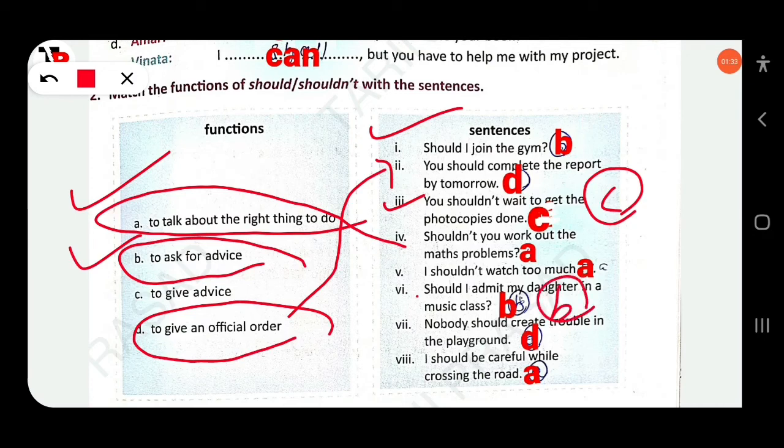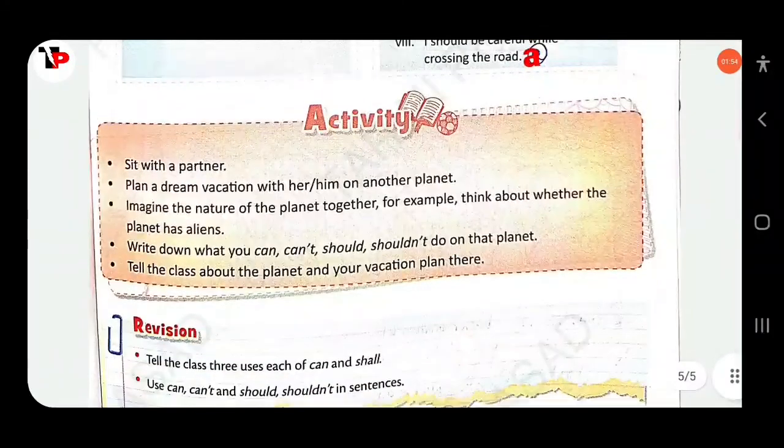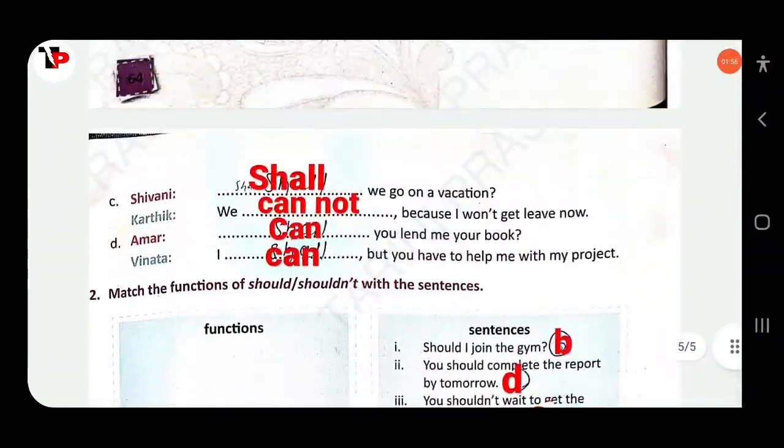The next, nobody should create trouble in the playground. Here should is used to give an official order. The next, I should be careful while crossing the road. To talk about the right thing to do. Clear? I think this video will help you. If you have any doubt, you can comment in the comment box. Thank you.